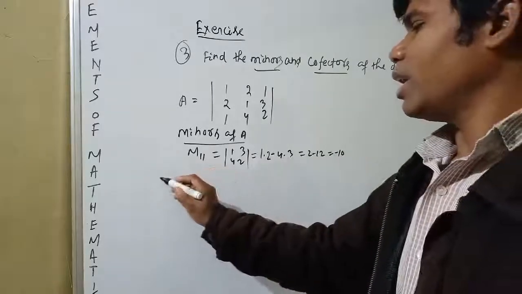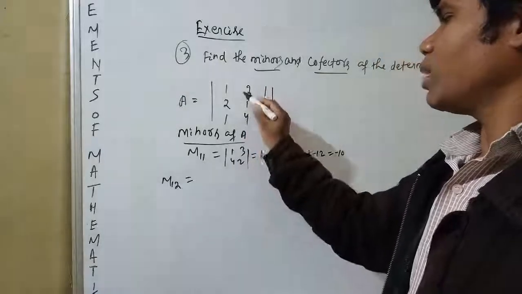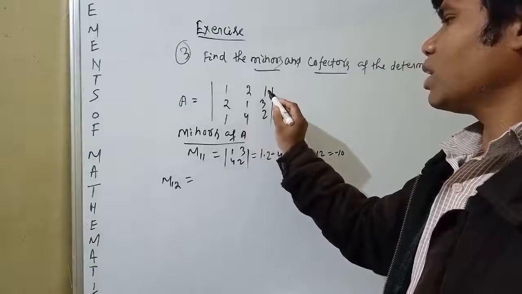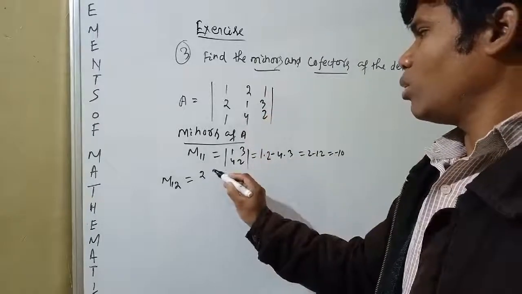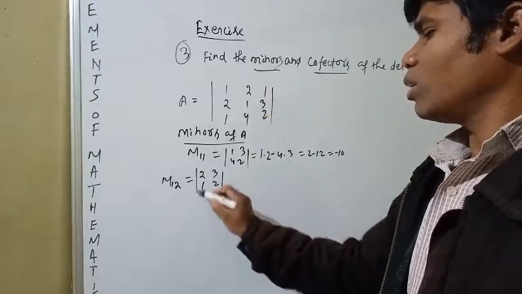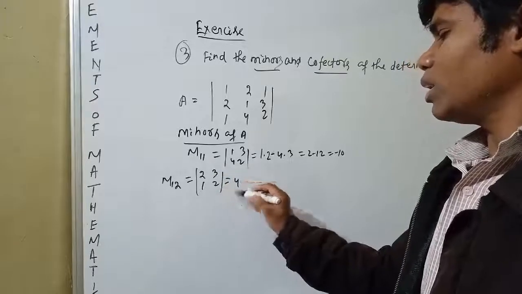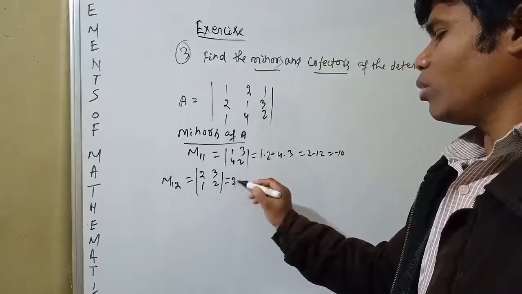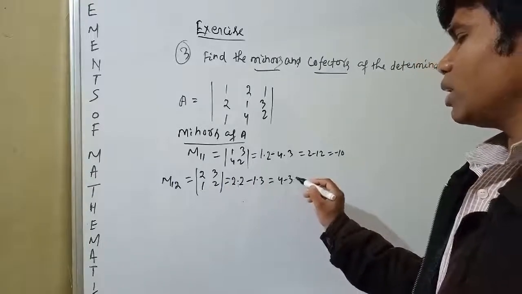Similarly, M12. For this element, this row and this column have to be suppressed: 2, 3, 1, 2. That means 2 into 2 minus 1 into 3 is 4 minus 3, equal to 1.